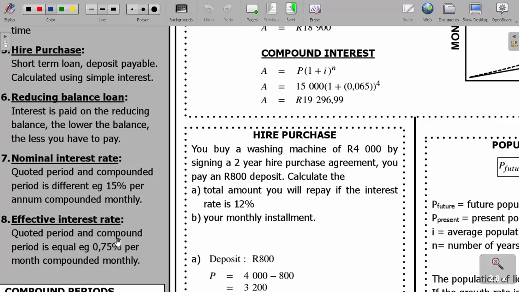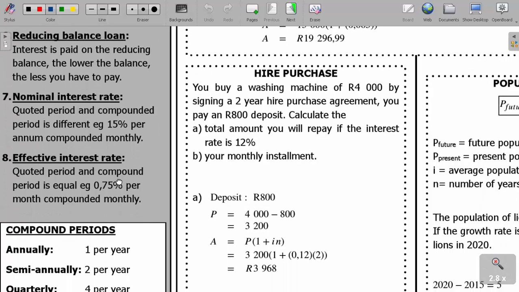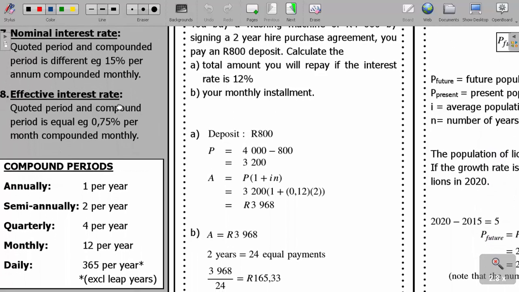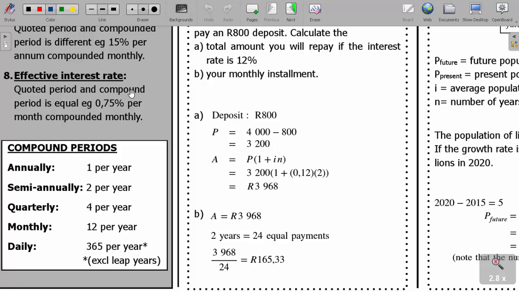And then we have what we call as the effective interest rate. In that case, the quoted period and the compound period is equal. For example, 0.75% per month compounded monthly. And we're going to see how to convert from nominal to effective interest rates in our examples shortly.